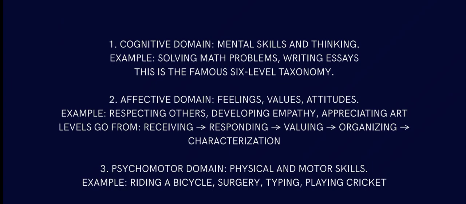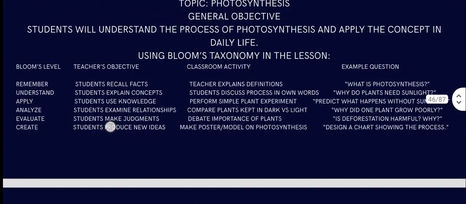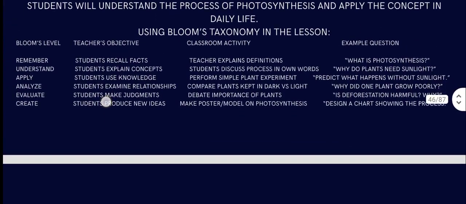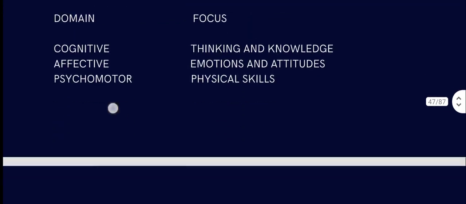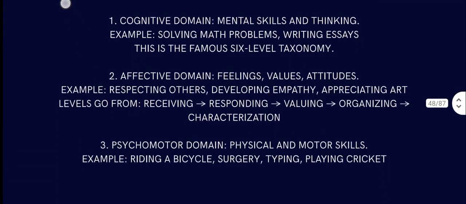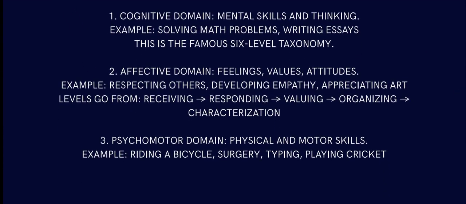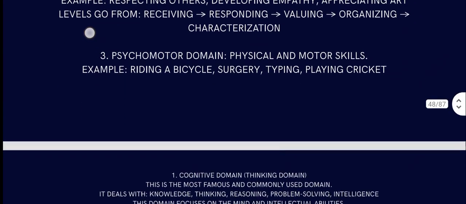The famous six-level taxonomy of the cognitive domain is: remembering, understanding, applying, analyzing, evaluating, and creating. So this is the cognitive domain. Then comes the affective domain: feelings, values, attitudes. Examples: respecting others, developing empathy, appreciating arts. The levels go from receiving, responding, valuing, organizing, to characterization. Then comes psychomotor, which is physical and motor skills: riding a bicycle, surgery, typing, and so on.